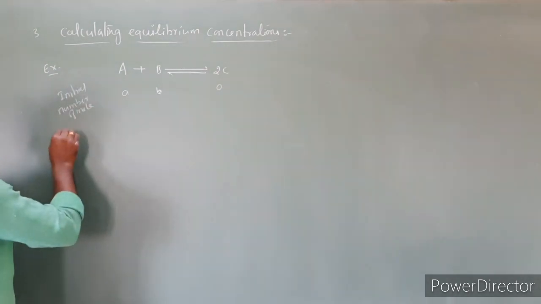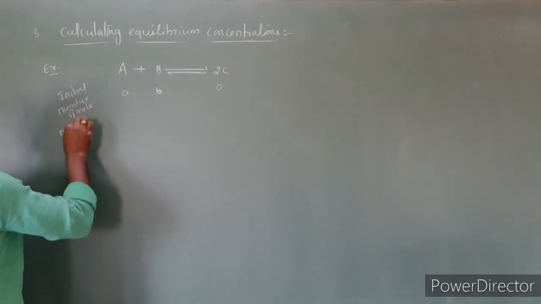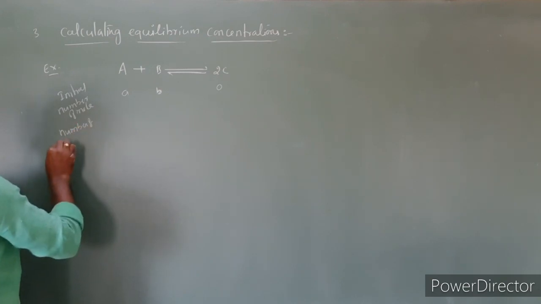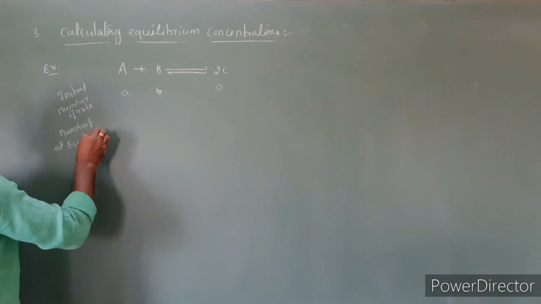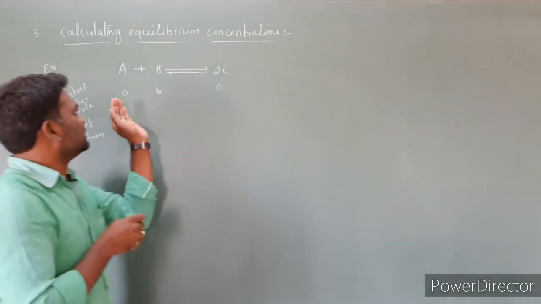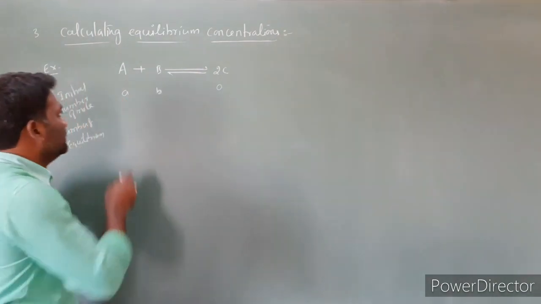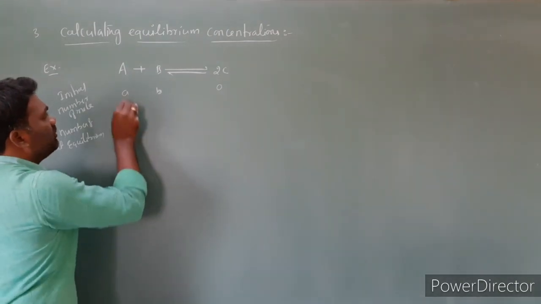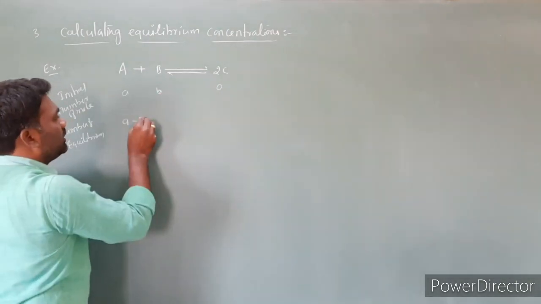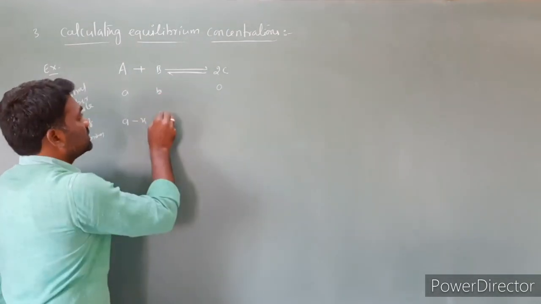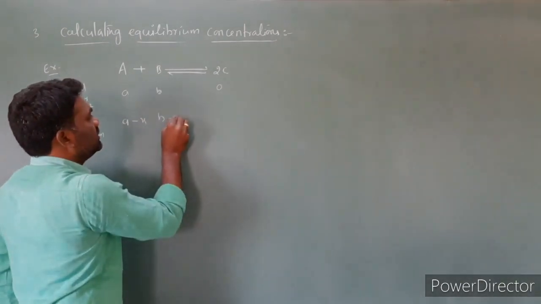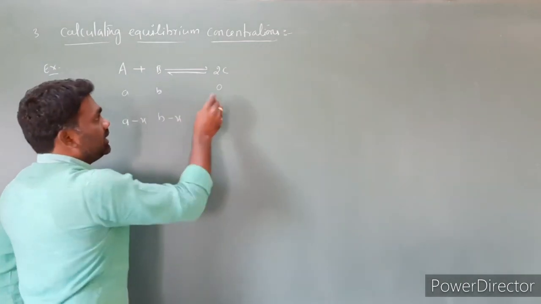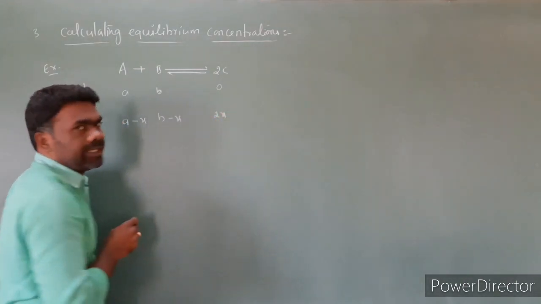And the number of moles at equilibrium. That means some reactants are converting into products. Some amount of reactant converting, I am labeling it as x. So A minus x, this is B minus x, and this will be 2x.